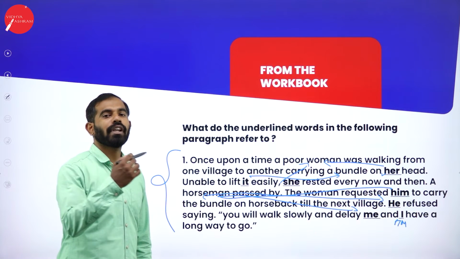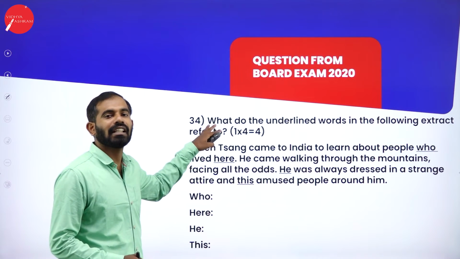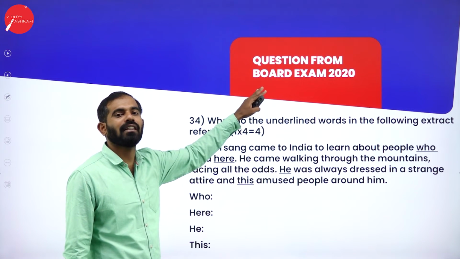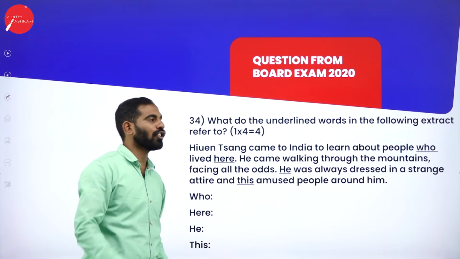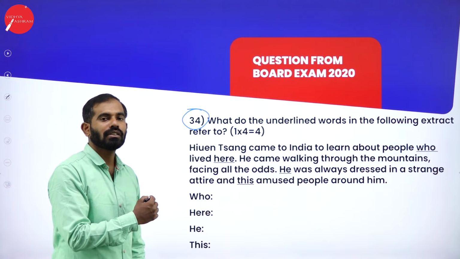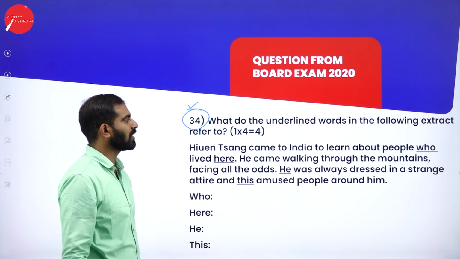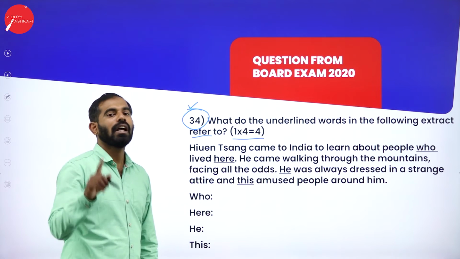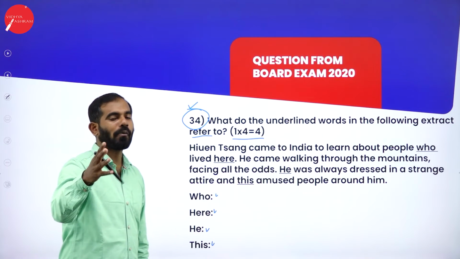This is how they are going to ask the question in your final examination. To make it simpler, I have taken the question from the question paper of the April 2020 examination. So this is how it looks in your examination. In 2020, they asked the question for 4 marks, and the question number was 34. What do the underlined words in the following extract refer to? Each will be asked for 4 marks and each blank will carry 1 mark. There will be 4 options you need to fill in.